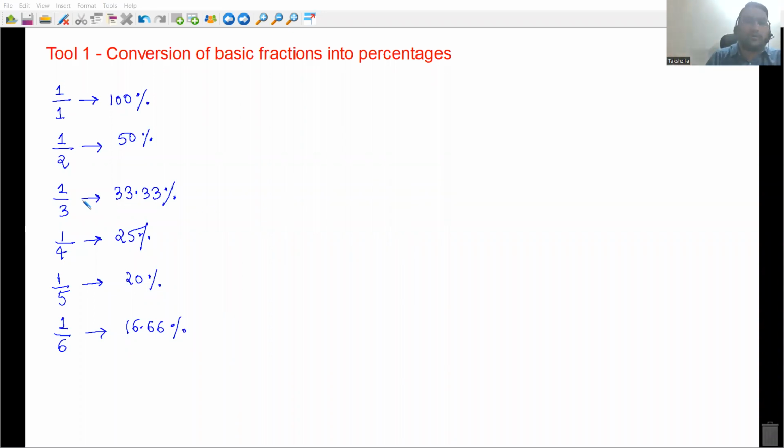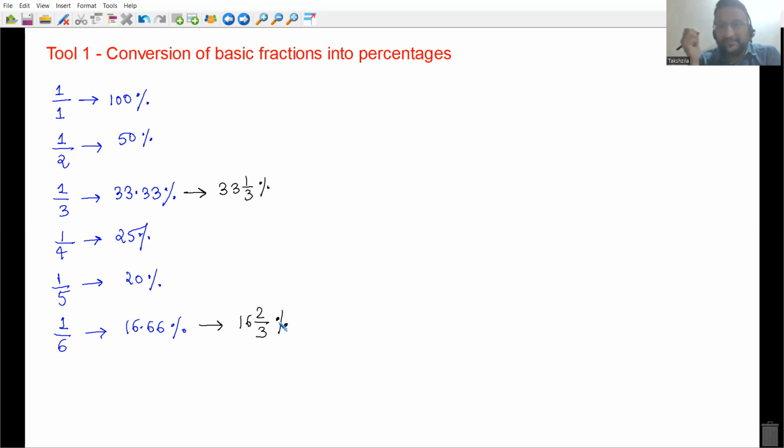Instead of 33.33%, the mixed fraction will be written. That is equal to 33 1 by 3%. Okay, it is not 33.33, everyone. It is 33.3333 infinite times. That is as good as 33 1 by 3%. Similarly, 16.66%, most of the time will not be written in the exam. It is going to be 16 2 by 3 percentages.